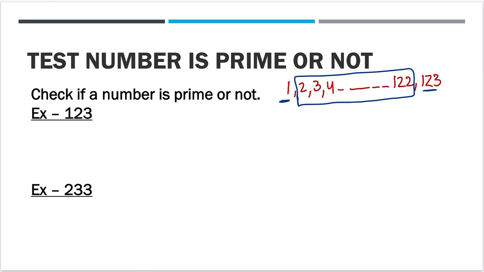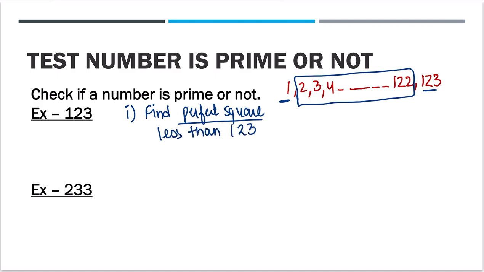So what does the method say? Whenever you are asked about a prime number, first find a perfect square near it, which is less than 123. Means you have to find a perfect square which is less than 123. You can start: 9 nines are 81, 10 tens are 100.